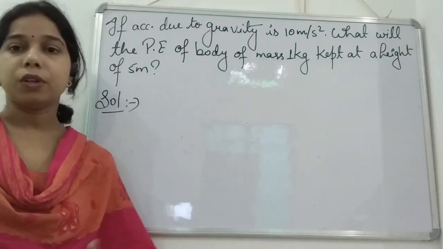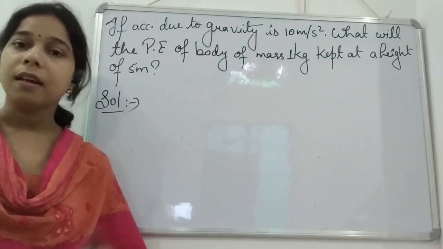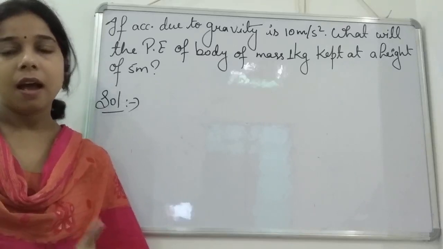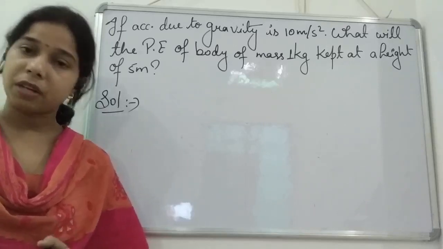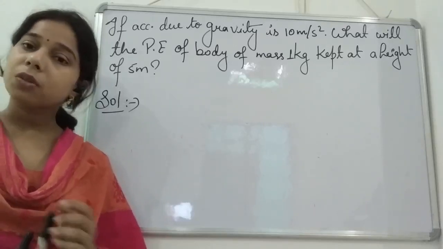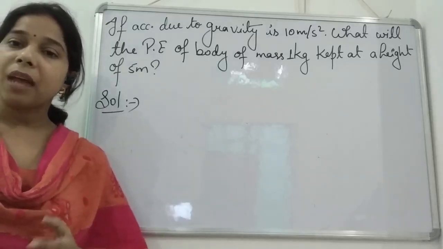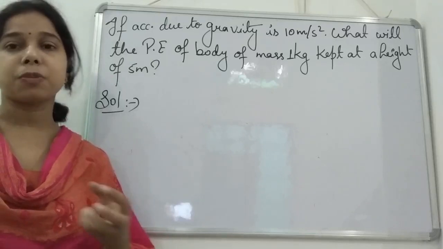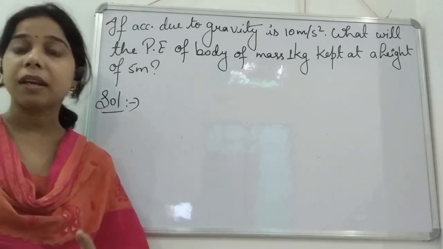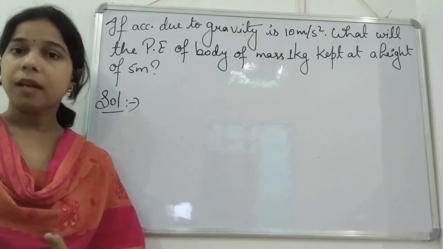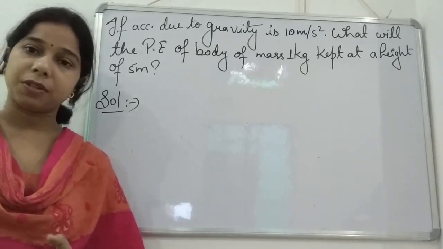Basically, when we talk about potential energy, students, it is classified into two types: the first is gravitational potential energy and the second is elastic potential energy. Gravitational potential energy means the energy possessed by the object due to change in its position.